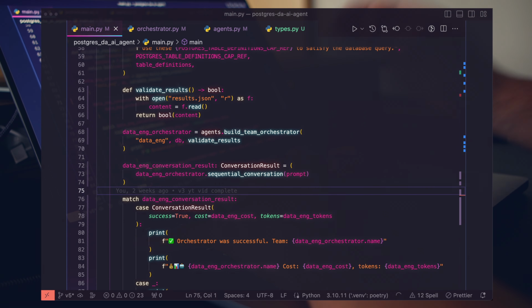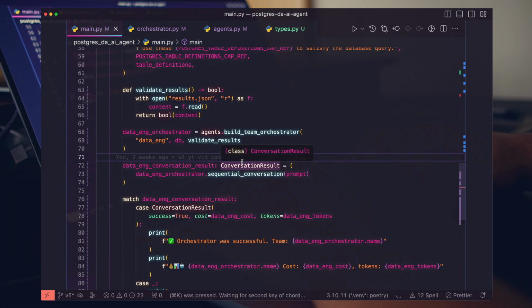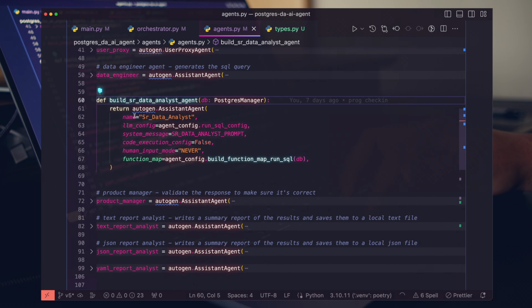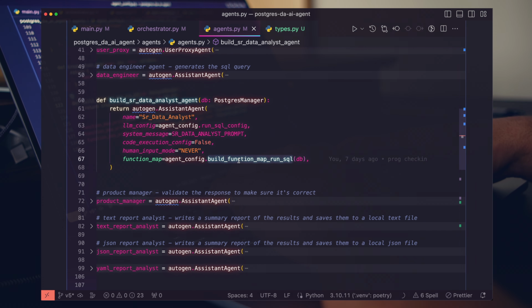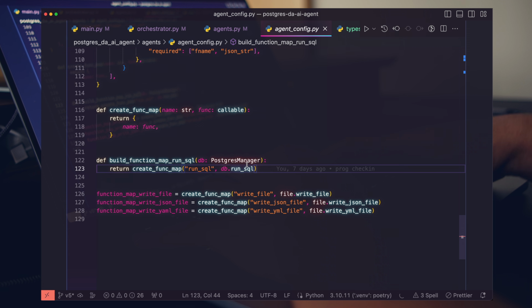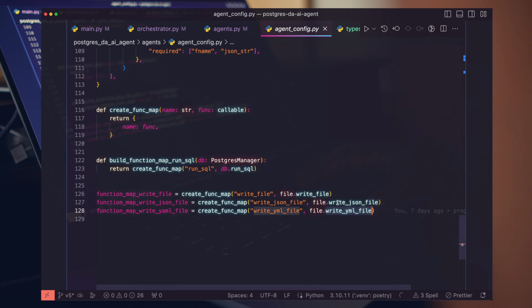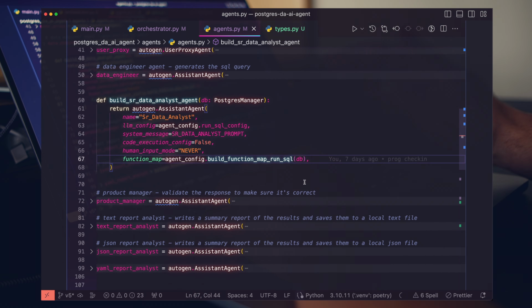So I want to make one more major improvement to our system. So right now our agents, let's go ahead and look at our agents. The data analyst is just running whatever function that we specify here from anywhere. We have this database Postgres manager getting passed all the way in. And although this works, when we had our data visualization team, we had these file writer functions. Although this works fine, it's going to turn into a mess over time where you have agents calling arbitrary files, arbitrary functions from all over the place.